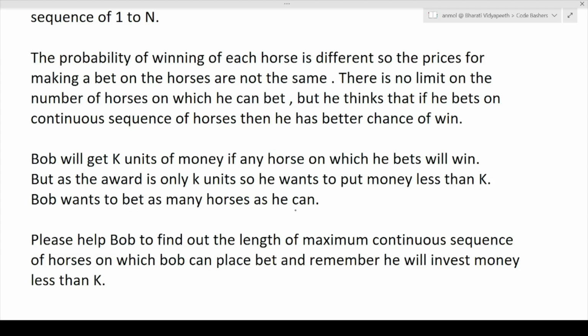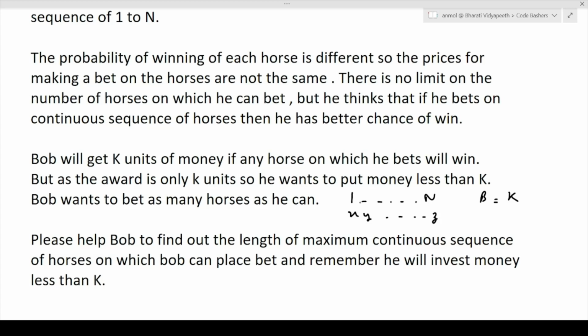So what have we understood till now? There are horses, and the price for betting on every horse is different. Here it is x, here it is y, here it is z. So the price of a bet on every horse is different. Now, how much money does Bob have? Bob has k units of money. You can say k units, or you can say k rupees Bob has.